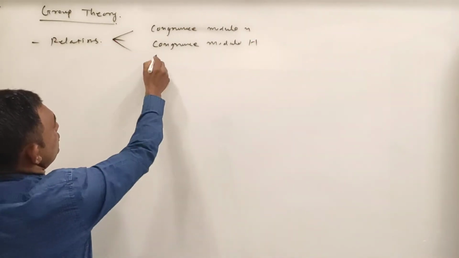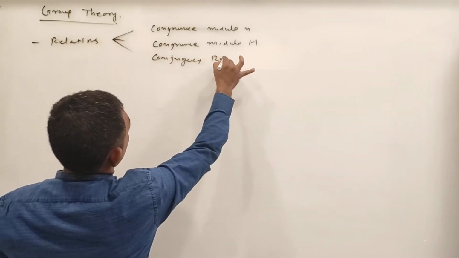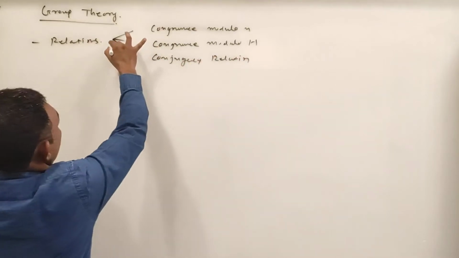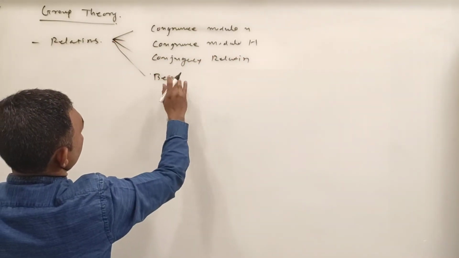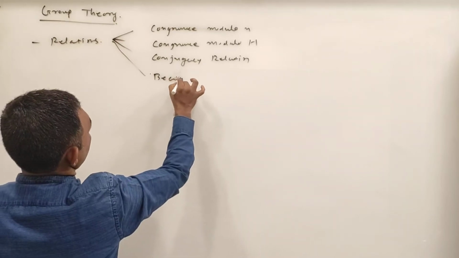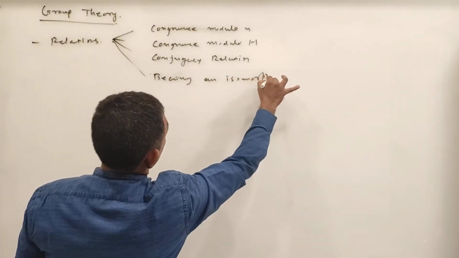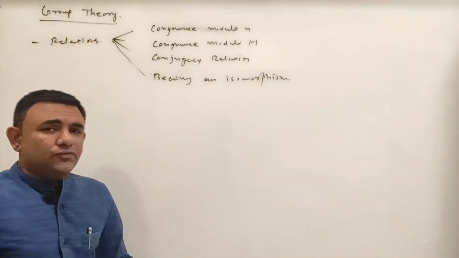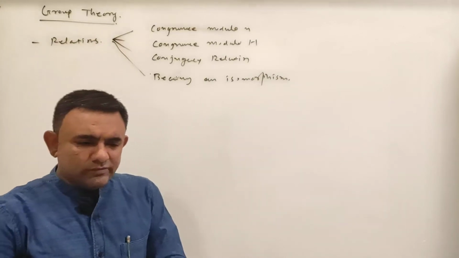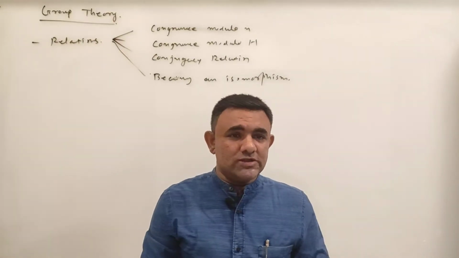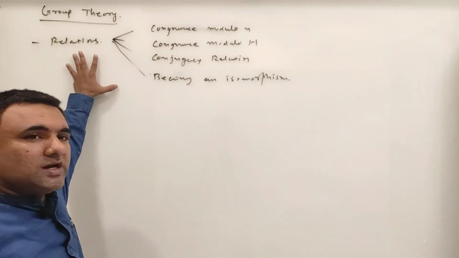The third relation is the conjugacy relation, and the fourth relation is being isomorphic. If you properly understand these four types of relations, then it will be very easy to understand group theory. So that's why we will start with the relations.